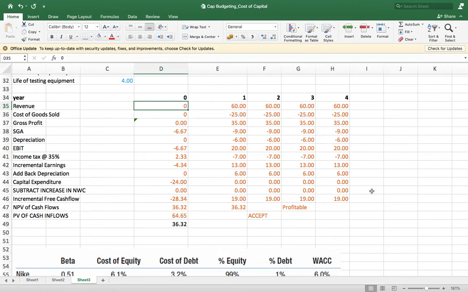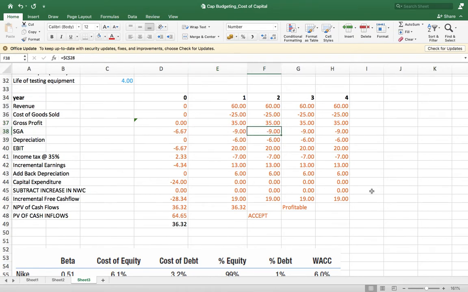The incremental revenue in year 0 is 0. In years 1, 2, 3, and 4, revenue will be 60 million, and cost of goods sold will be 25 million, the same for the next 4 years. Gross profit is sales minus cost of goods sold.